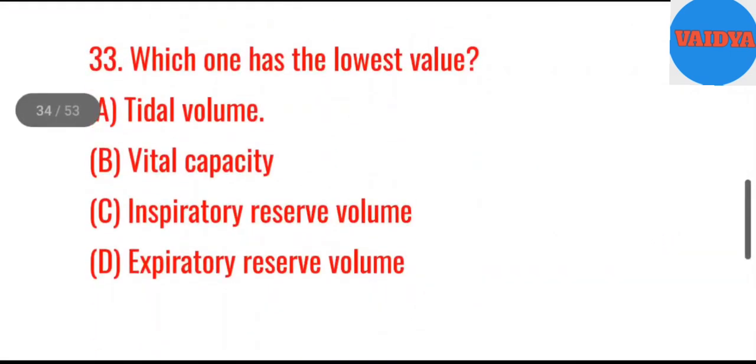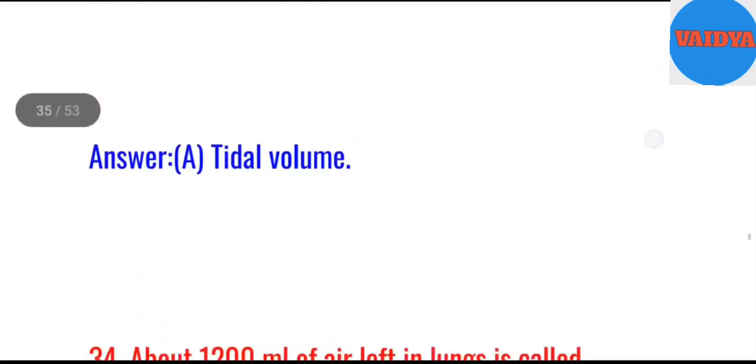33. Which one has the lowest value? A. Tidal volume. B. Vital capacity. C. Inspiratory reserve volume. D. Expiratory reserve volume. Answer. A. Tidal volume.